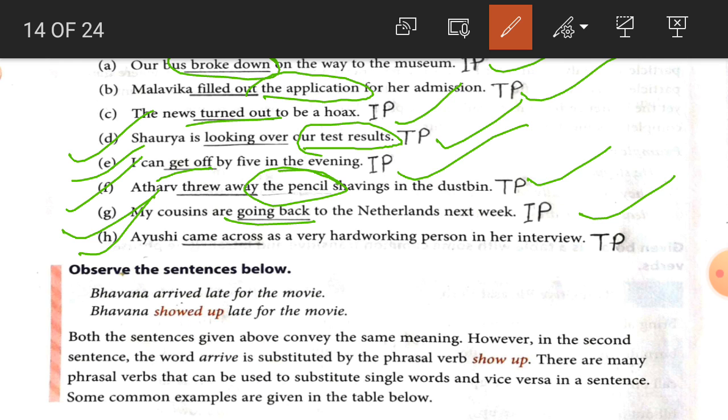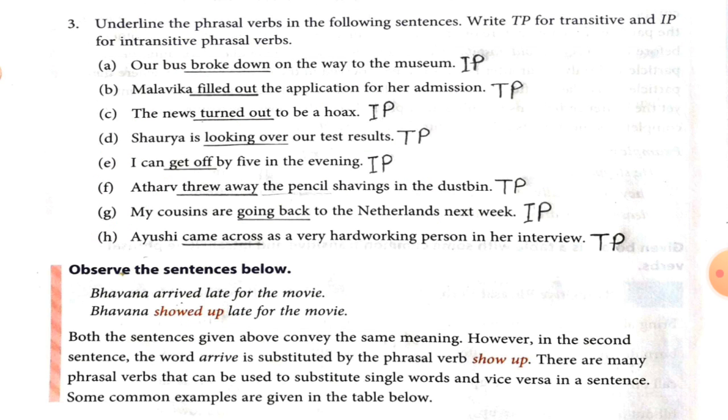Number H, she came across as a very hard working person. So this is the object here, that's why it is a transitive phrasal verb. So students, with the help of the exercise, it is clear that where there is a need of an object, it is transitive, and where there is no need of an object, it is an intransitive phrasal verb.